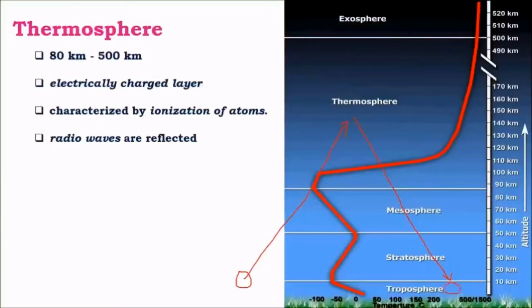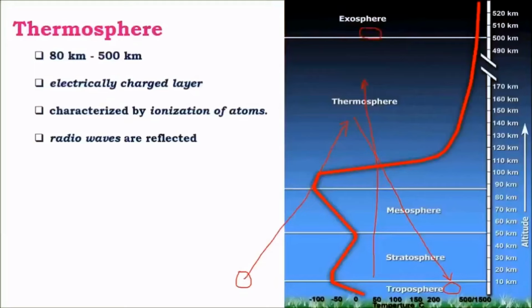Hence, it is helpful in radio wave communication. In case the signal has to be transmitted to the outer surface, then radio waves would be sent perpendicular to the layer where the reflection would be zero, and the ray would pass outside the thermosphere, reaching a satellite or an International Space Station or any communication device.